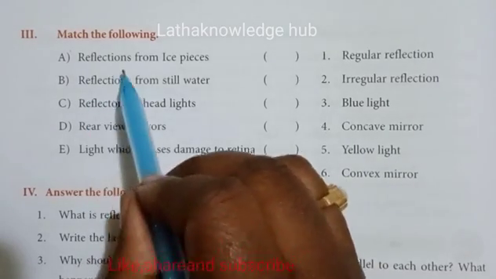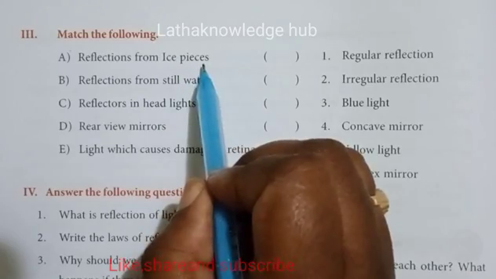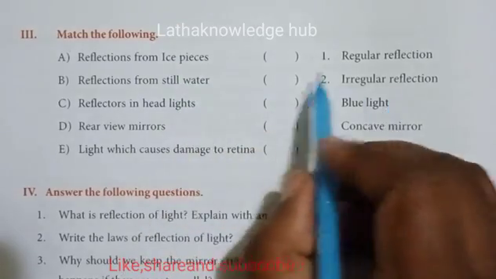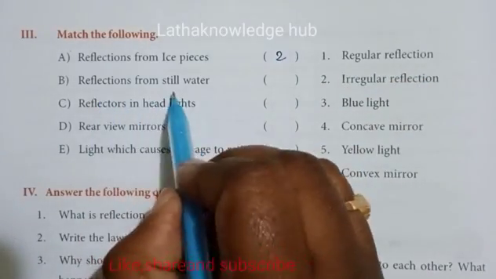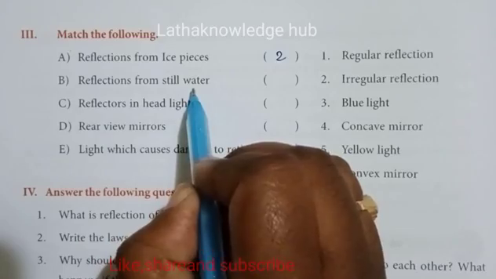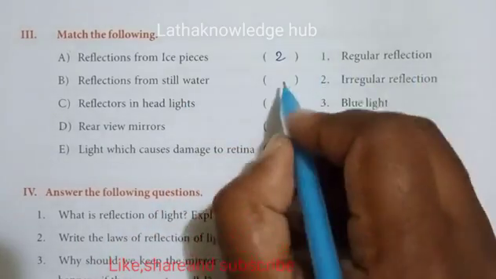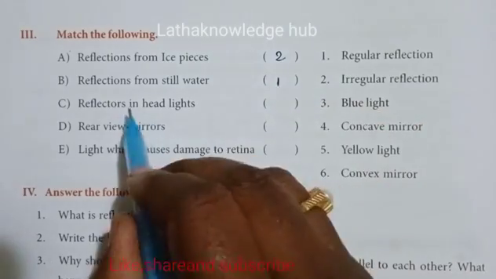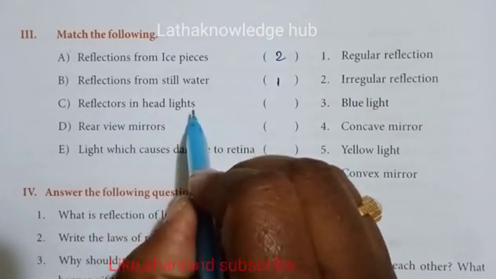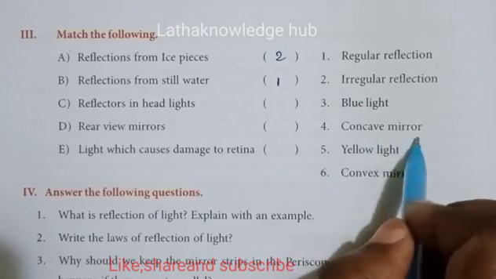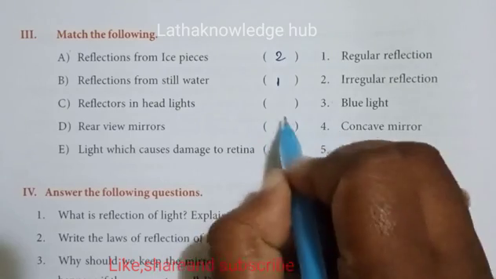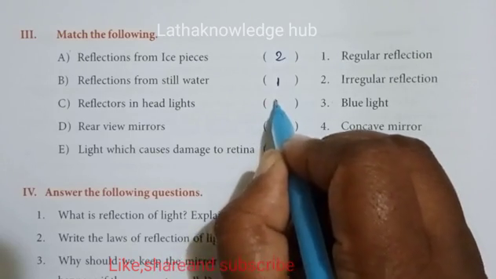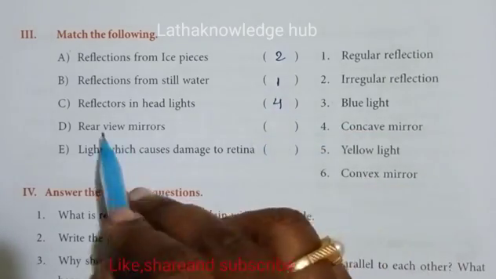Reflection from ice pieces is irregular reflection. That's why we wrote 2 here. Reflection from still water is regular reflection. Reflectors in headlights are concave mirrors. In headlights, we use concave mirrors. That's why here you wrote concave mirror.